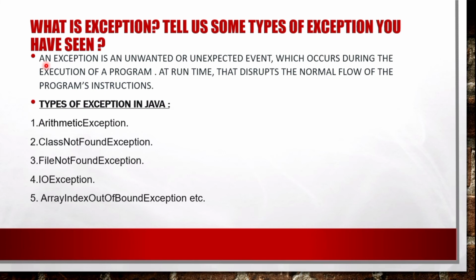An exception is an unwanted or unexpected event which occurs during the execution of a program at runtime that disrupts the normal flow of the program's instructions.